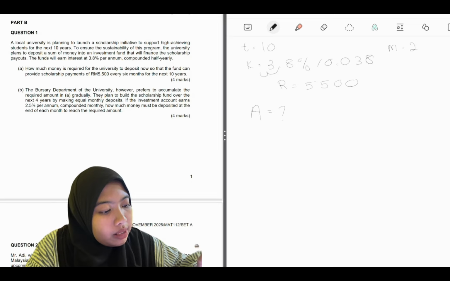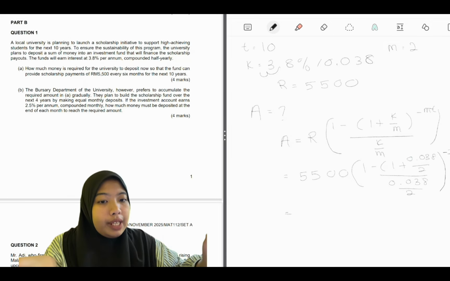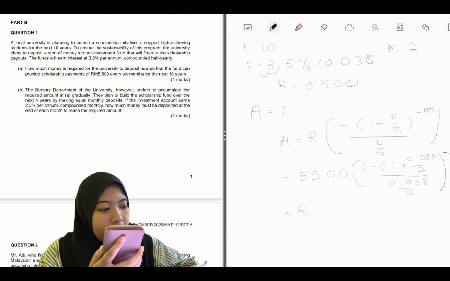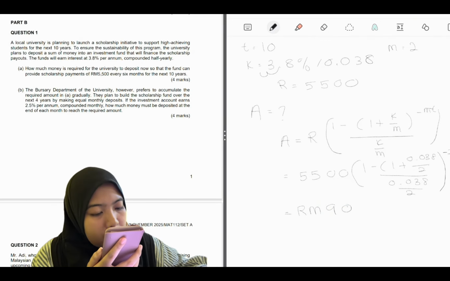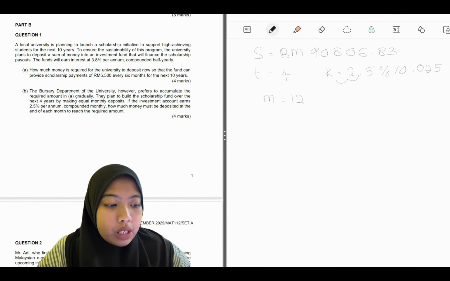So A is equal to R. We just substitute all the given information and calculate, and it will be RM 90,806.83.